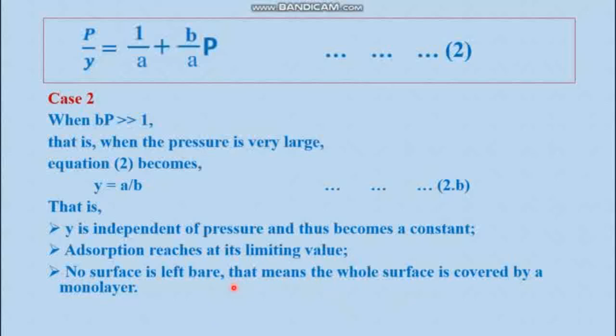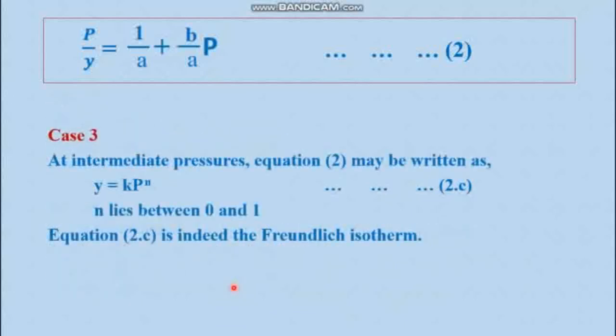Now we have considered case 1 and case 2, at very low pressure and at very high pressure. Now what should be the case in between them? This is case 3. So at intermediate pressure, equation 2 may be written in this form: y equal to kp to the power n, while n lies between 0 and 1. This is equation 2c. Now you would ask how this becomes equation 2c. Actually, this is an exponential relationship, and this equation can be written as this. You need not make any kind of derivation from here to here.